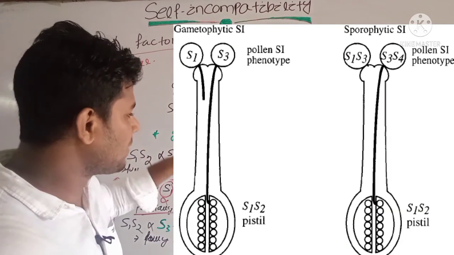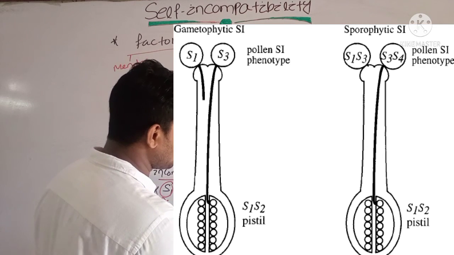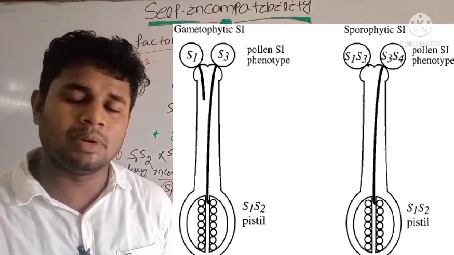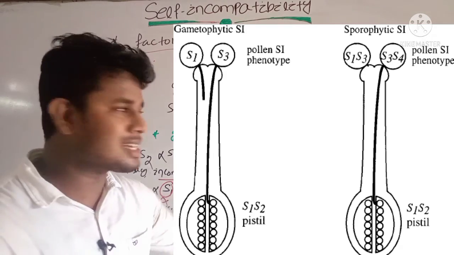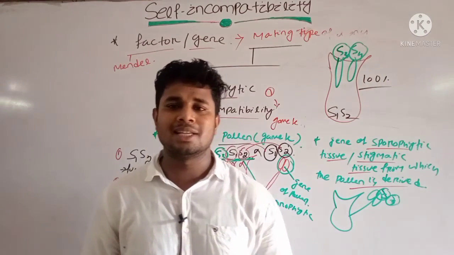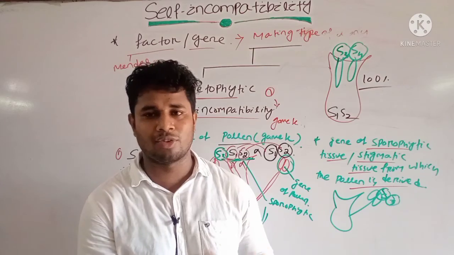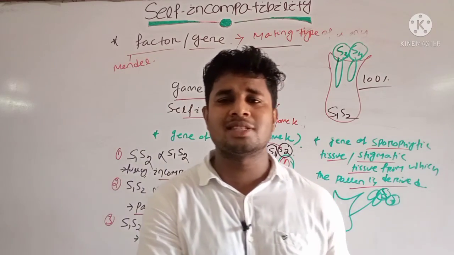But when sporophytic incompatibility appears, then the genome of S1 and S2 will be involved, and there will be different conditions. Clear? And this is the concept of self incompatibility. It is of two types, heteromorphic type and homomorphic type, based on their morphology and based on their gene.